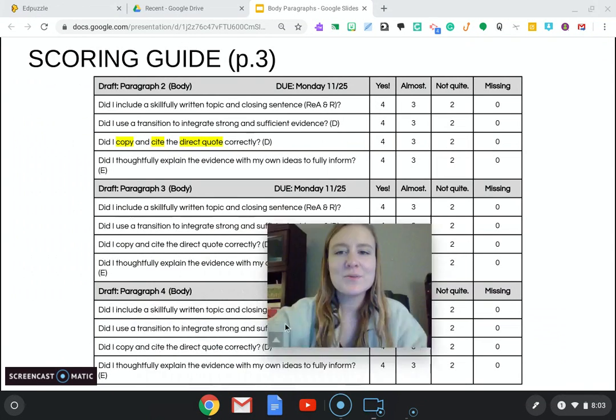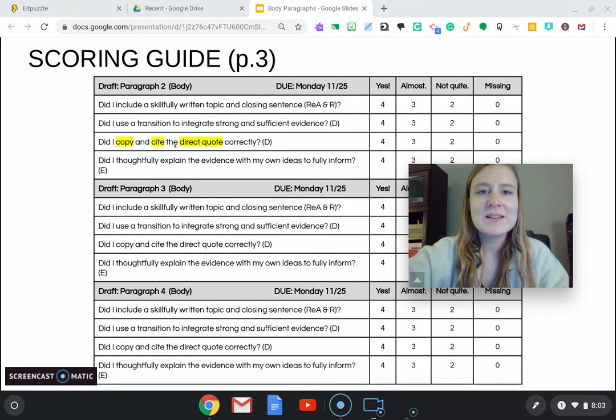All right, back to the rubric. So here, did I copy and cite the direct quote correctly? I'm going to make sure that you have copied it word for word from the packet. So I'll be looking at that paragraph number or page number to make sure that it's copied correctly. Did I thoughtfully explain the evidence with my own ideas to fully inform?